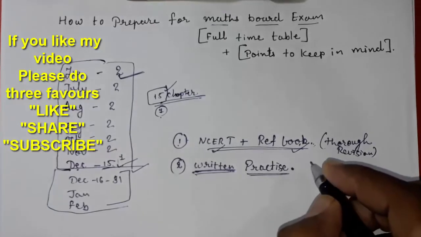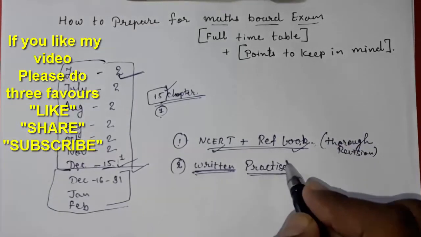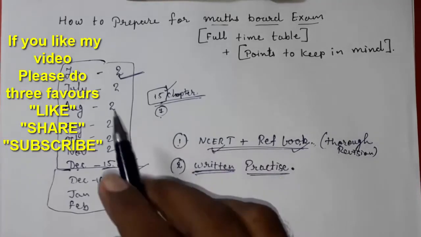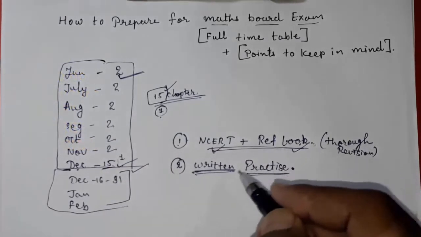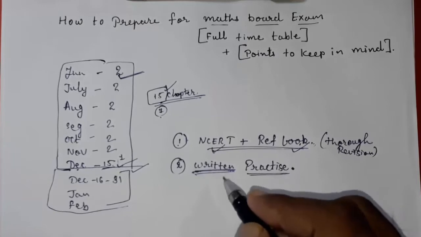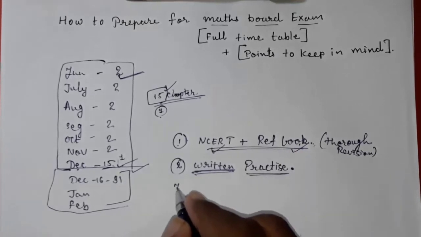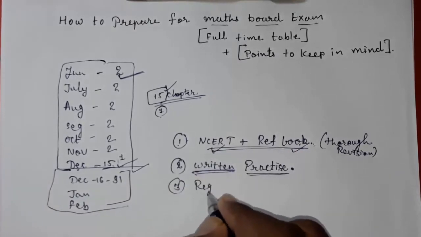So every time, you have to do written practice only. I think in 1 month, 30 days, you can do 5 to 6 sums every day, regularly, 5 to 6 sums. So the next point is that only regular practice.